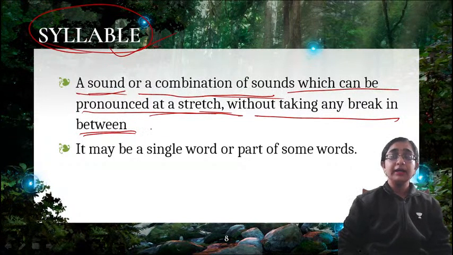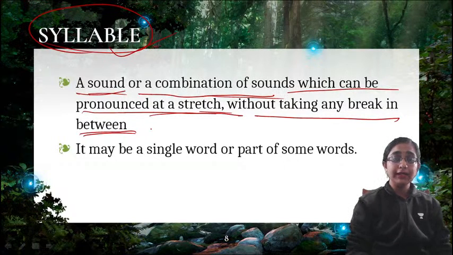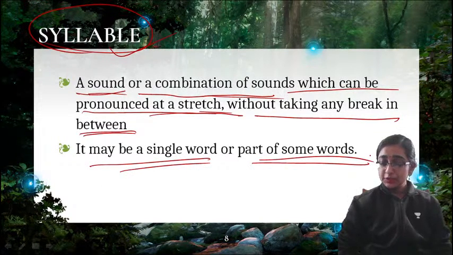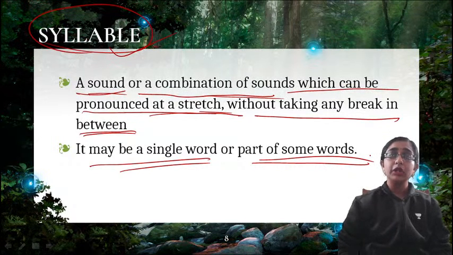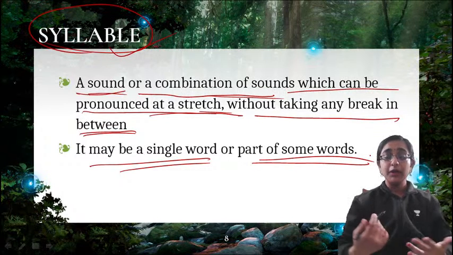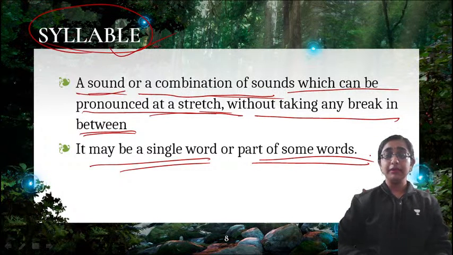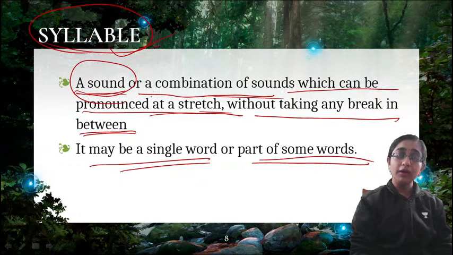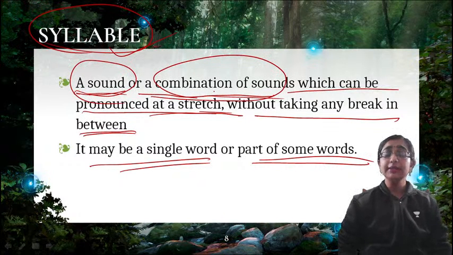So syllable means a particular portion of a word. It may be a single word or part of some words. So syllable means a particular portion of a word which can be pronounced at a stretch without taking any break in between. So that particular sound or combination of sounds is called syllable.